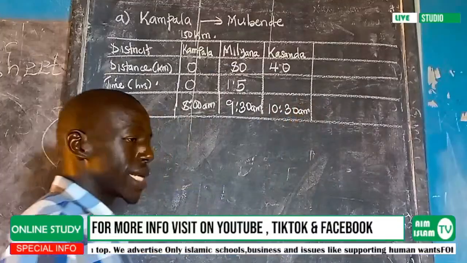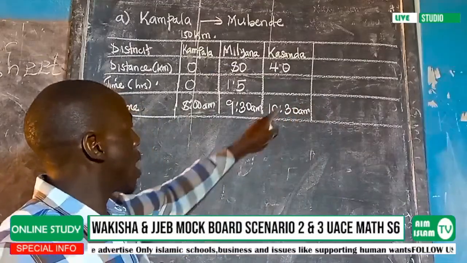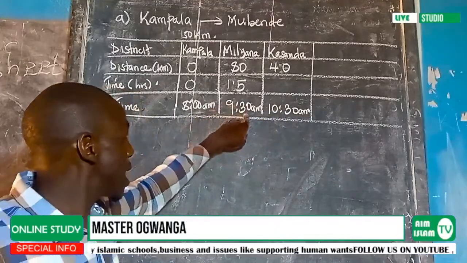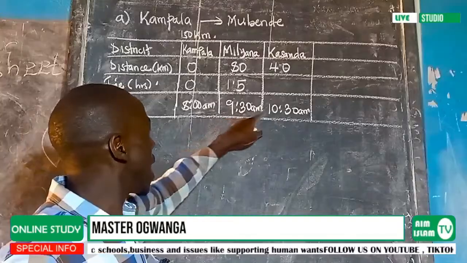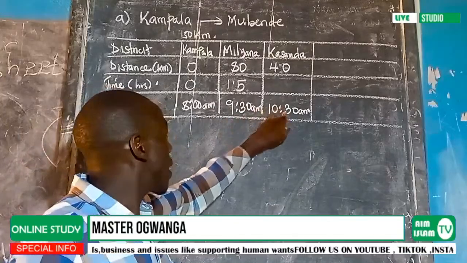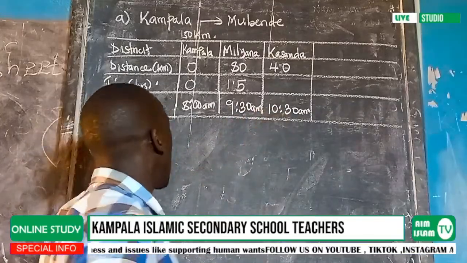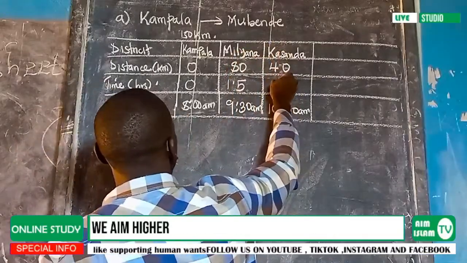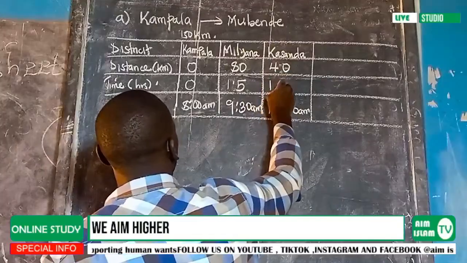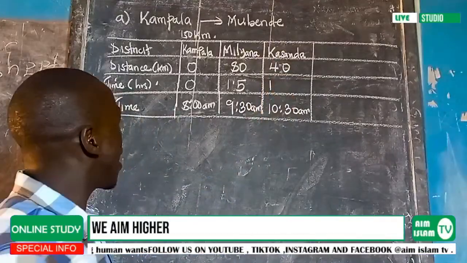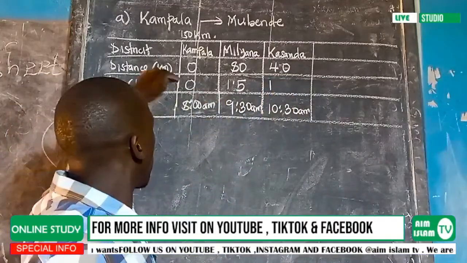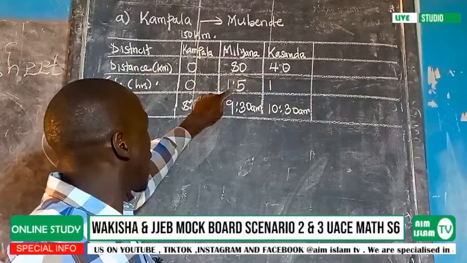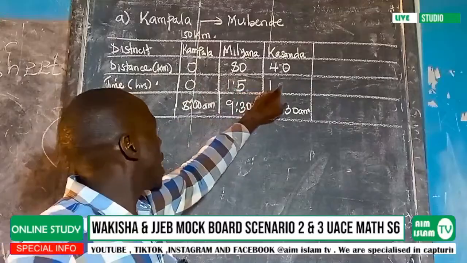whereby you reach that point at 10:30 a.m. So at 10:30 a.m., I am going to look at the difference between 10:30 and 9:30. You realize that 10:30 and 9:30 is a difference of 1 hour. So to travel from Mityana to Kasanda, it is a difference of 1 hour.